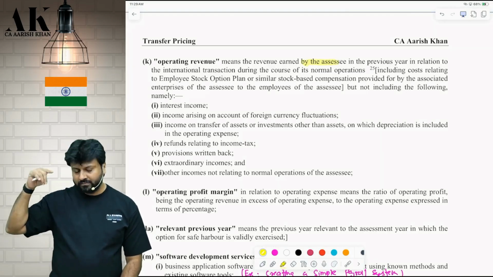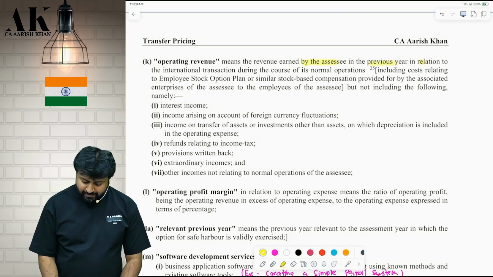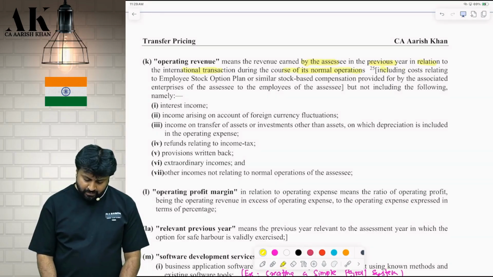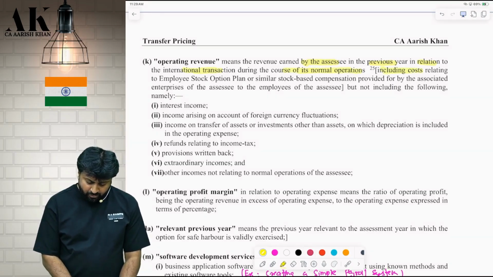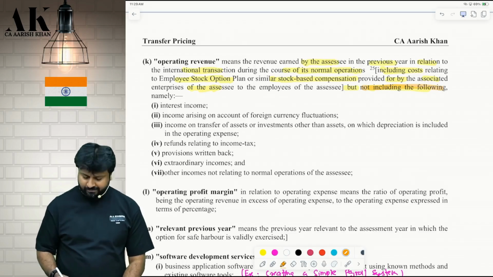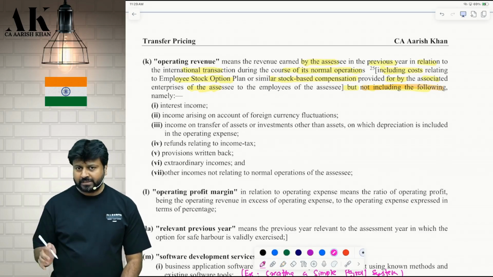The revenue earned by the assessee in the previous year in relation to international transaction during the course of its normal operation. Including what? Same. Cost relating to ESOP or similar stock-based option provided for by the associate enterprise. But not including the following. Same things are not included. Extraordinary incomes are excluded here. The way there are extraordinary expenses which are excluded.